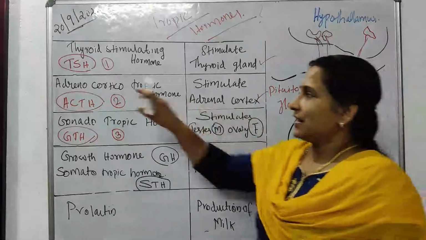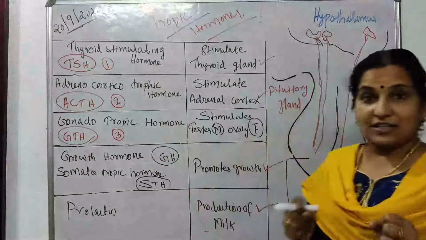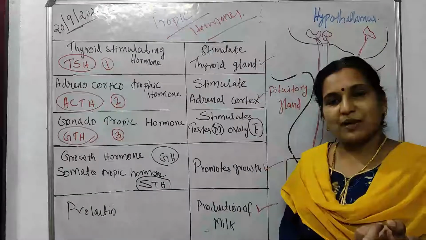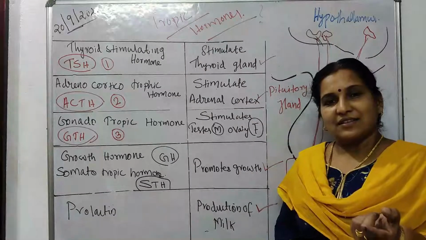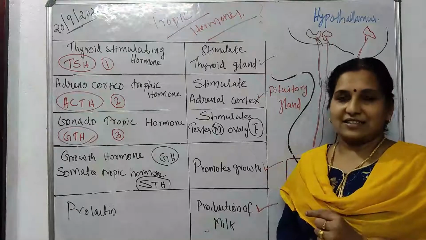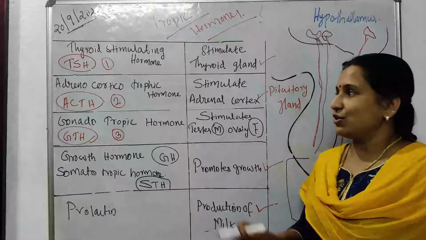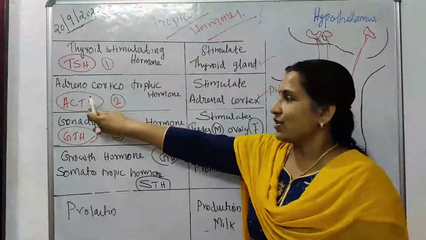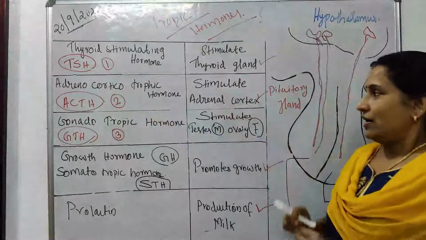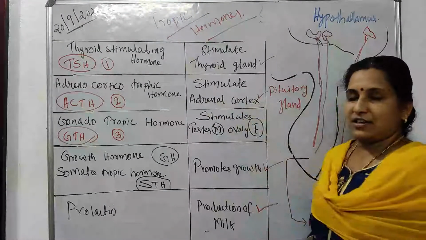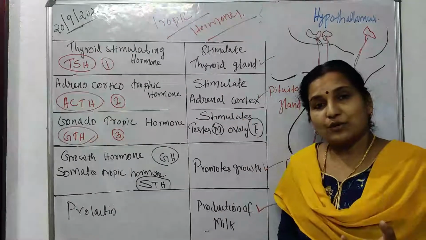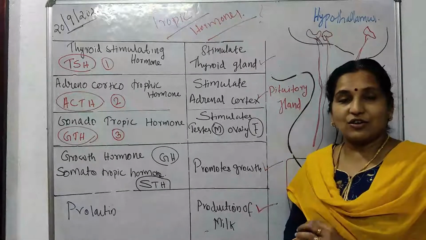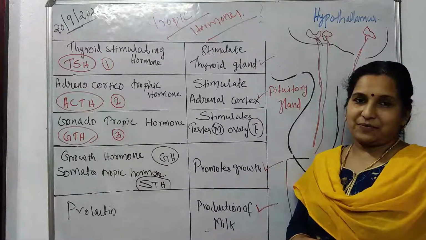For example, thyroid stimulating hormone controls the thyroid gland. What hormones are produced by the thyroid gland? Thyroxine and calcitonin. Their production is controlled by TSH. Adrenocorticotropic hormone stimulates the adrenal cortex. Which hormones are produced by the adrenal cortex? Aldosterone, cortisol and sex hormones.